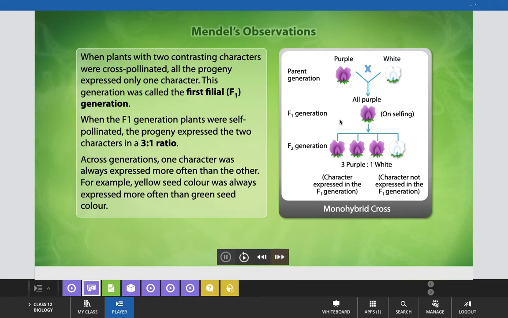And when selfing was done between these F1 generation plants, the F2 generation results are shown like that. Phenotypically, there is a 3:1 ratio, but genotypically a 1:2:1 ratio. Characters expressed in the F1 generation are shown, and characters not expressed in the F1 generation you can also consider here.